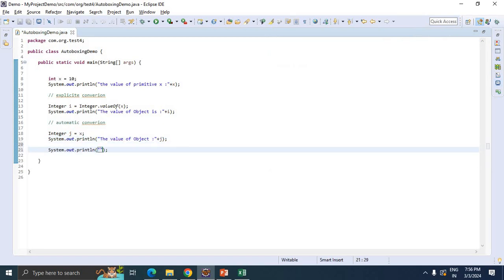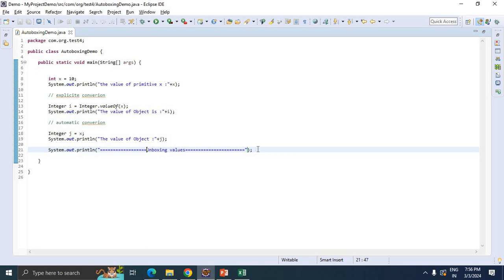See, this is unboxing values. Okay, just to make the difference here. The above ones are the autoboxing, and these are the unboxing principles. We are going to discuss it now.